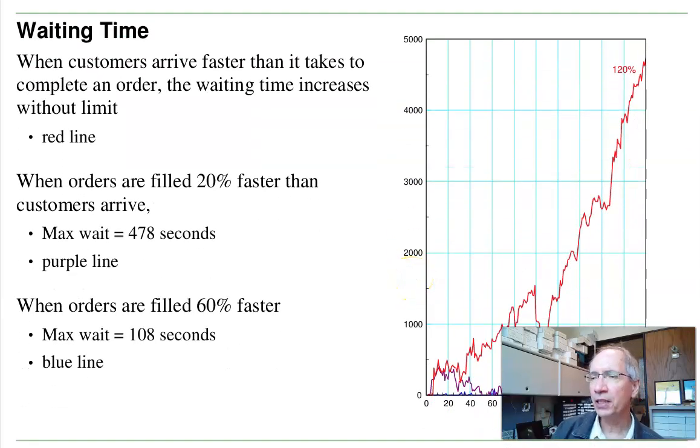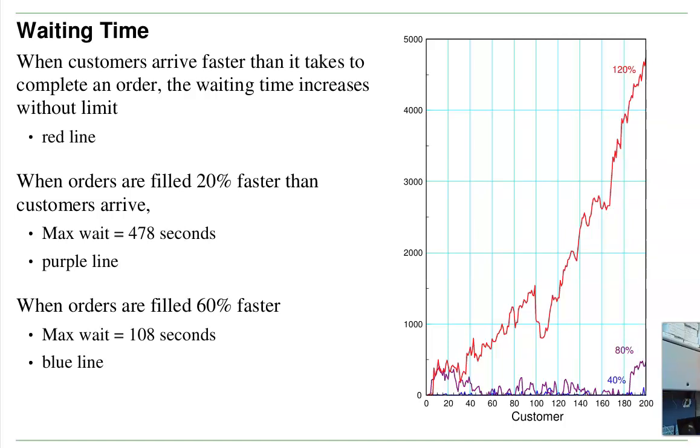And with that, you can see the effects of service time versus arrival time. If the service time is longer than the arrival time, I have more customers arriving than I can handle. The wait time increases without limit. So here, customers arrive every 60 seconds. It takes me 20% longer, 72 seconds, to complete each order. So I'm falling further and further behind.